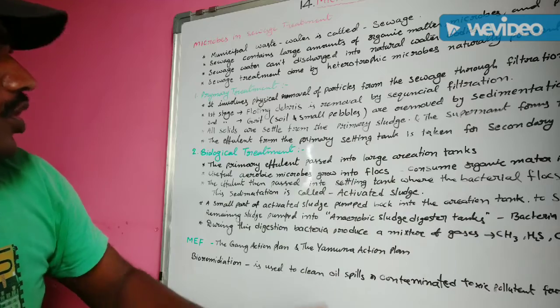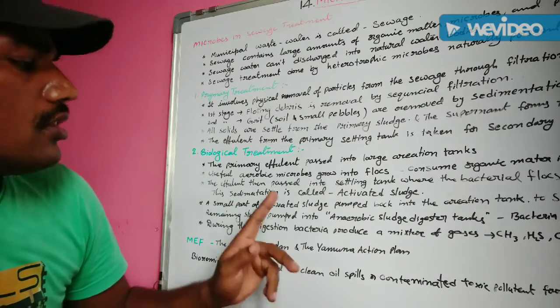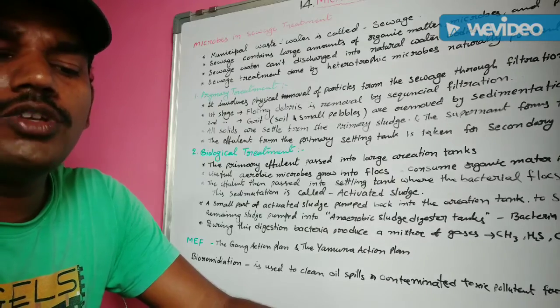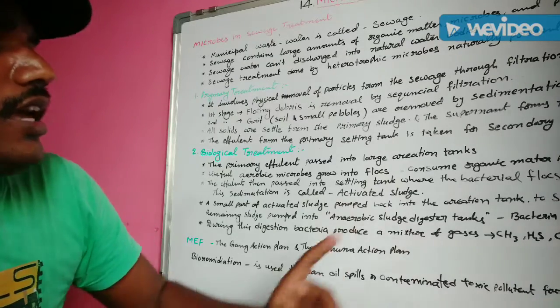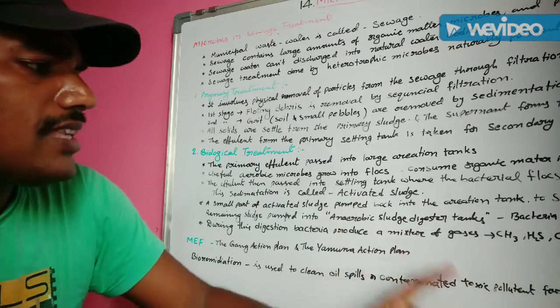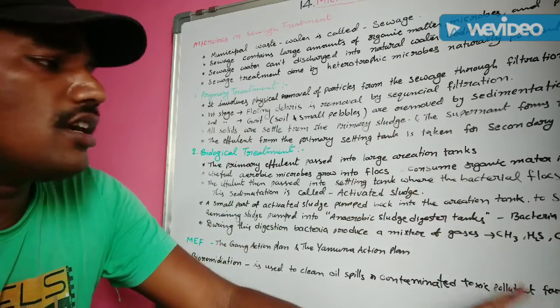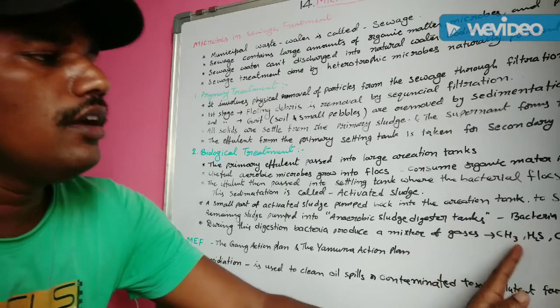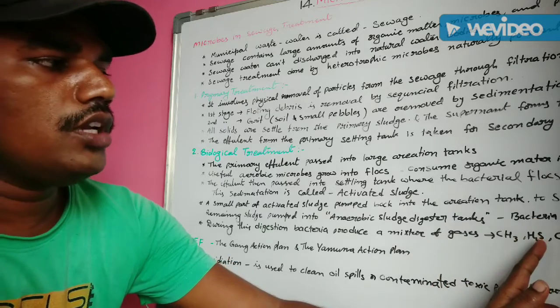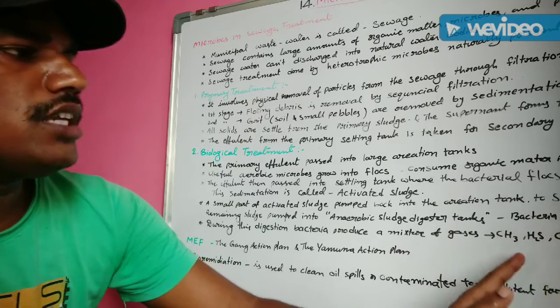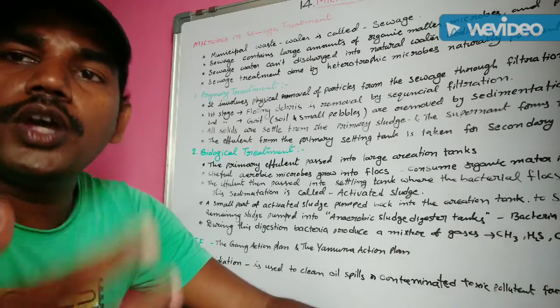Understand? During this digestion, bacteria also produce a mixture of gas. What types of gases are present in this mixture? Methane, H2S and also CO2. This mixture of gas is also known as biogas.